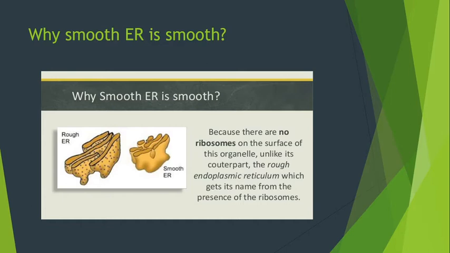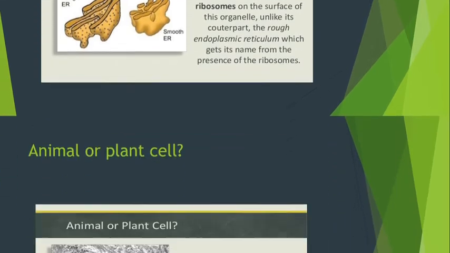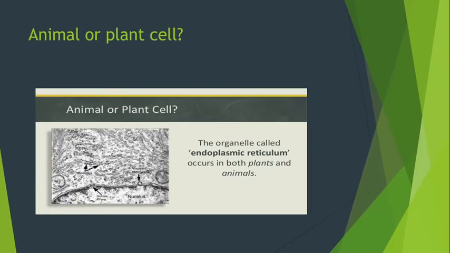Why is smooth ER smooth? Because there are no ribosomes on the surface of this organelle, unlike its counterpart, the rough endoplasmic reticulum, which gets its name from the presence of the ribosomes. The organelle called endoplasmic reticulum occurs in both plants and animals.